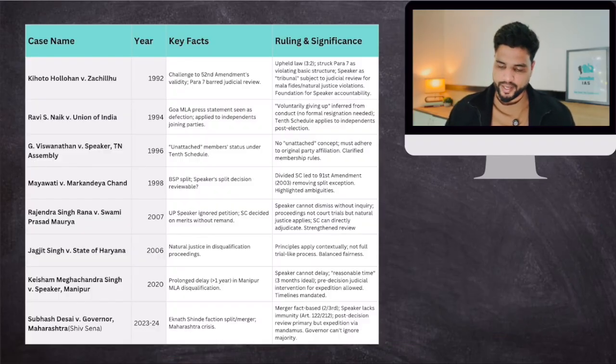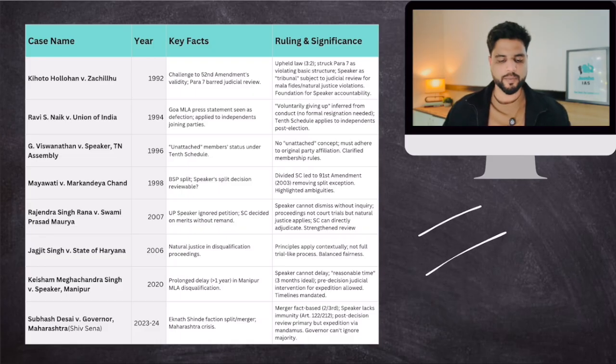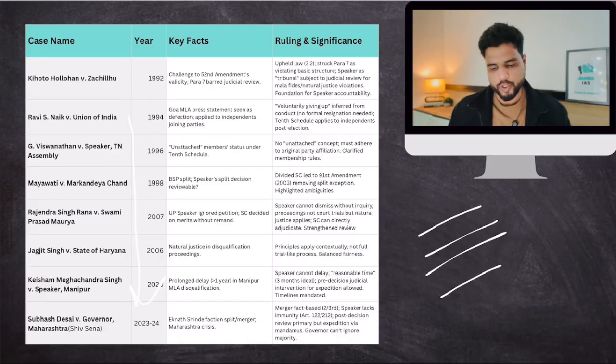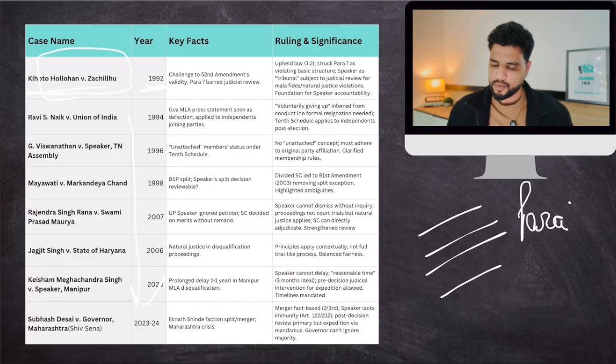Okay, so here is a table with respect to landmark cases. Go through this table. Just give a cursory reading to all the other cases. The most important case was the Kihoto Hollohan case in 1992. It basically said that, well, para 7 was deleted, that judicial review is part of basic structure.